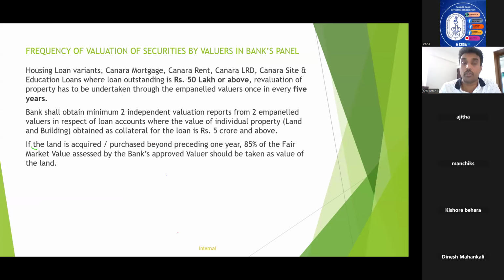That is what we are going to study here. So, housing loan variants, Canara Mortgage, Canara Rent, Canara LRD, Canara Site, and Education Loan, where loan outstanding is 50 lakhs or above, revaluation of property has to be undertaken through empaneled valuers once in every 5 years.